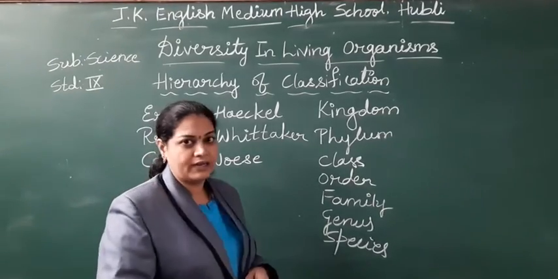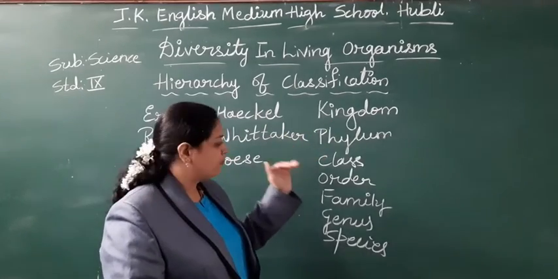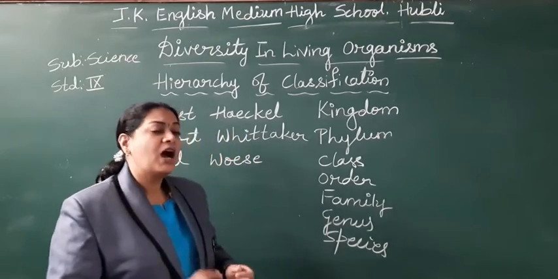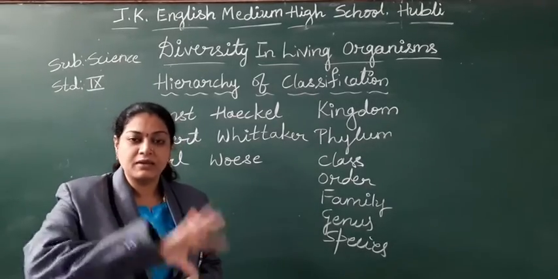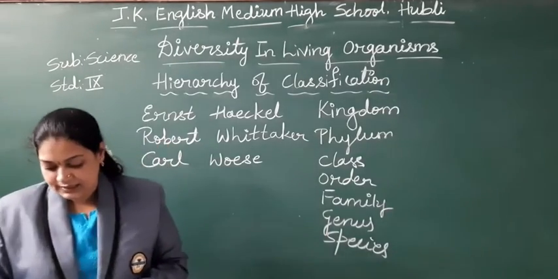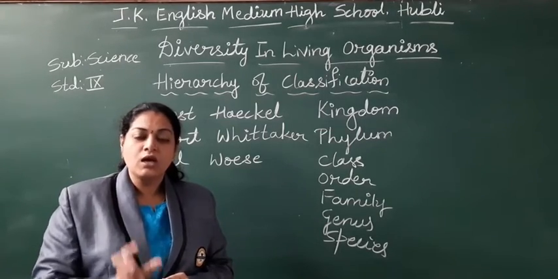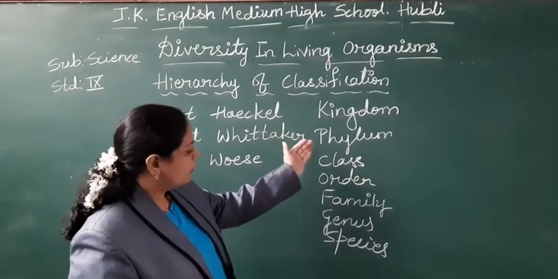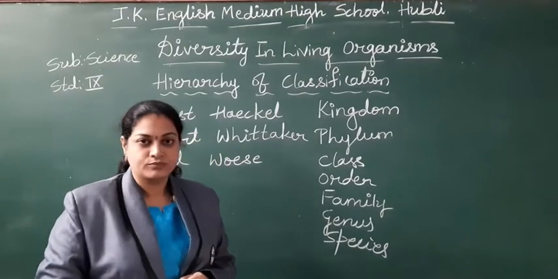First we are going to divide: the organism belongs to which kingdom? Then which phylum? Class, order, family, genus and species. How are we going to divide all this? Based on their behavior, similarities and differences, their mode of nutrition, how they undergo reproduction, and their cell structure. Based on all these factors, we divide the organisms into levels called hierarchy. Right, students?